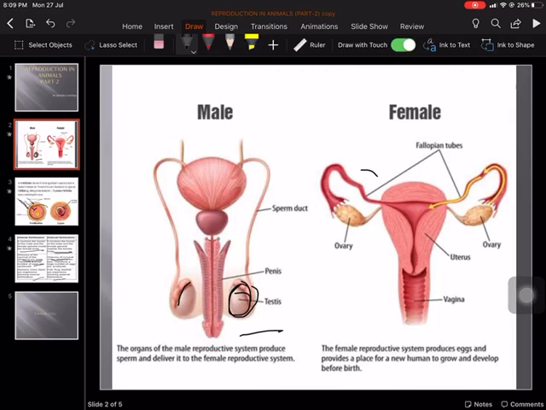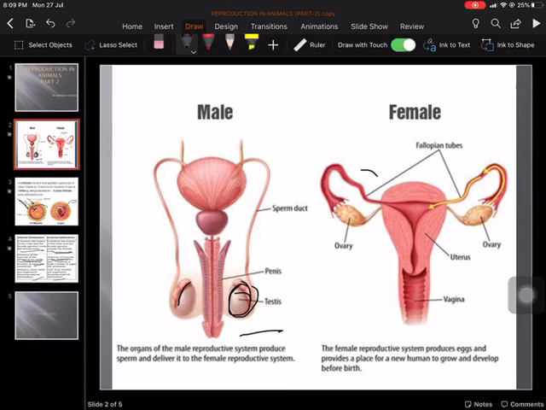Now the last one is the penis. It is the organ which carries the sperm through the semen, and it passes through the urethra tube, and then it is mature sperm. Mature sperm in the male is a gamete, having a head, body and long tail. Through this penis there is a passage of urine, as well as the sperms going to the female body.